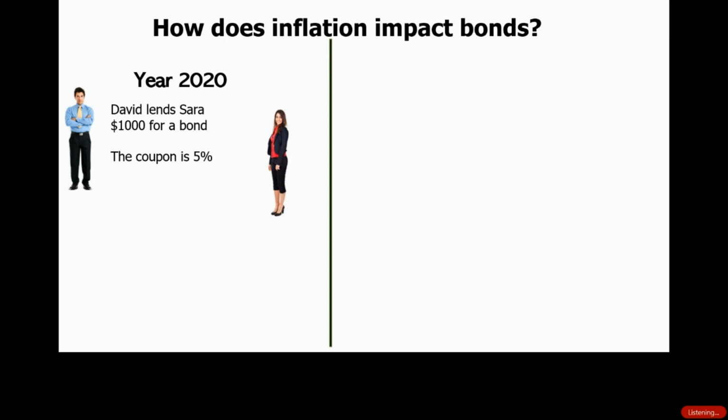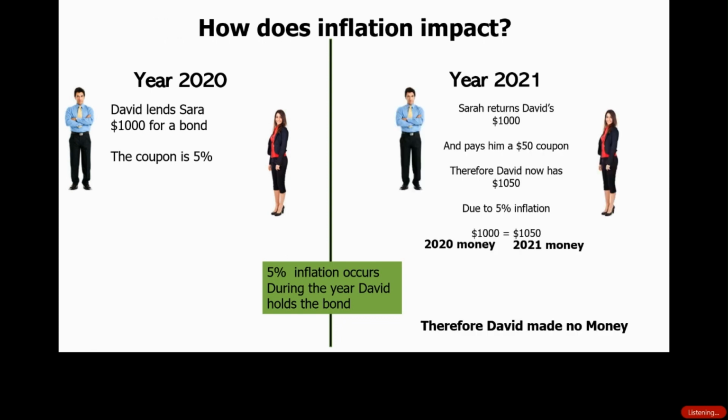Sarah has to give that $1,000 back after 1 year, and she is going to have to pay 5% on it. So let's assume that during that year from 2020 to 2021, 5% inflation occurs during the time frame. So 2021 comes along, and Sarah has to return David's $1,000. So she gives $1,000 back to him, and she also has to pay a $50 coupon, which was the 5% interest on that $1,000.